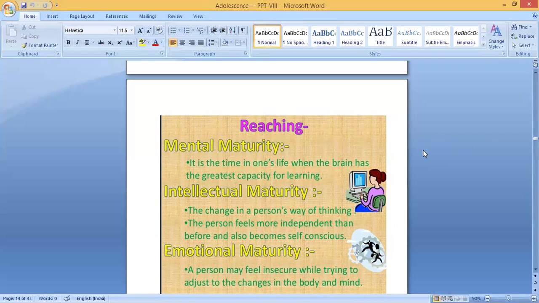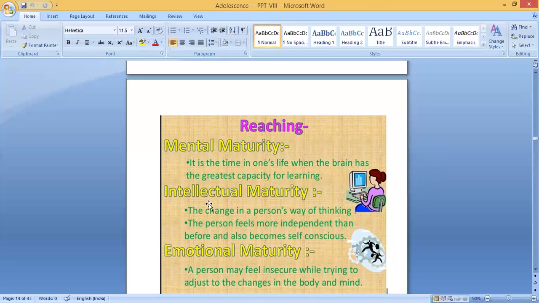So you have to use this time. Now, instead of playing games, you have to read books and learn whatever you are studying, because the brain will record everything. Instead of wasting time on other unwanted things, you have to utilize the time for good things. You should get more knowledge and learn a lot of new things. Everything it will grasp very well and record in your brain. It is a time in one's life when the brain has the greatest capacity for learning.